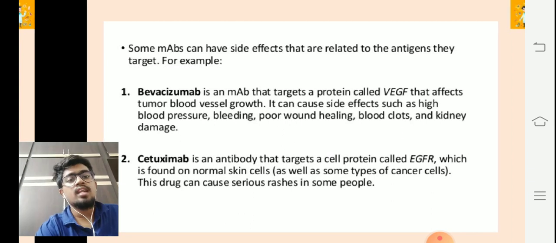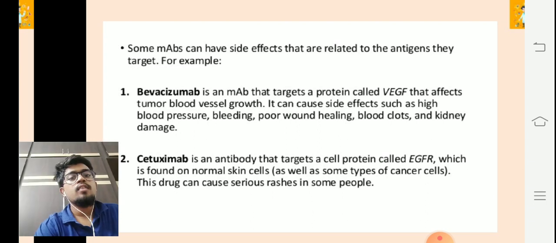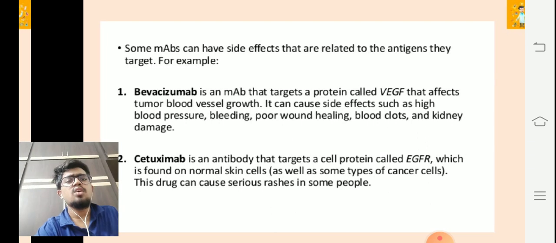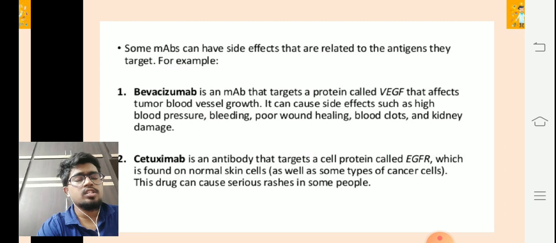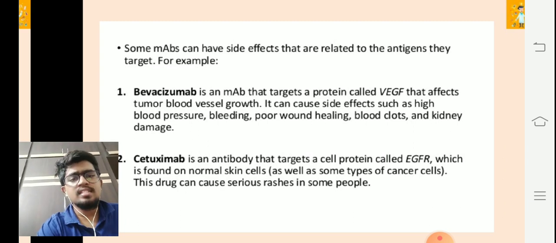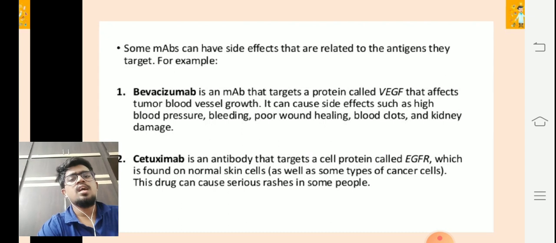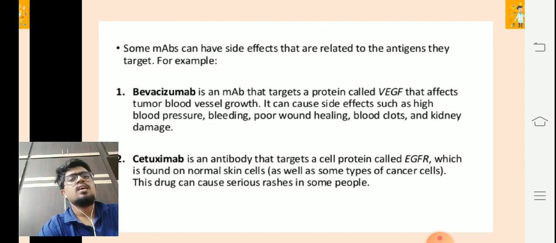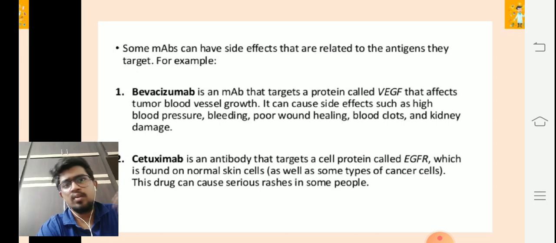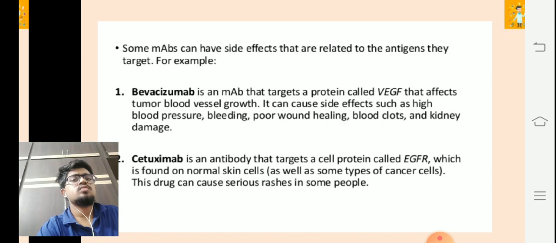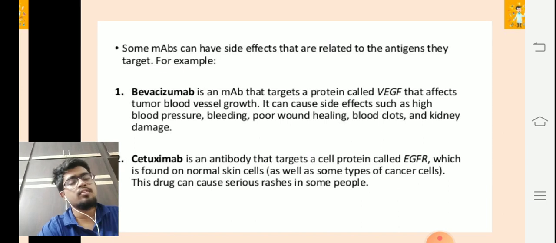Cetuximab is another antibody that targets a cell protein called EGFR, which is found in normal skin cells as well as in cancer cells. This drug can cause serious rashes in some people after excessive usage. So these things need to be taken into consideration, and we have to try to create a collab between two different monoclonal antibodies, and maybe it may prevent these kinds of side effects. It is very important that we look into these side effects and prevent them as soon as possible by our methodologies in future. These are a few things scientists are working on.